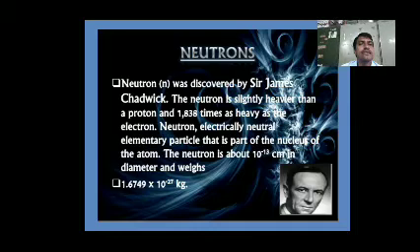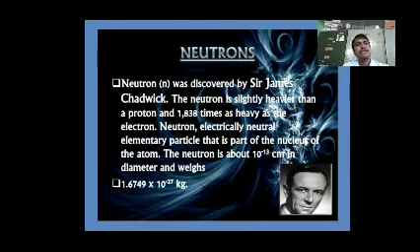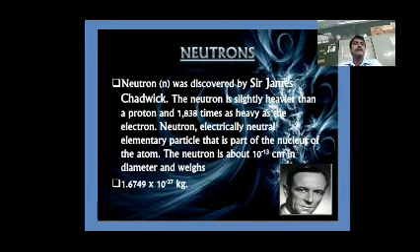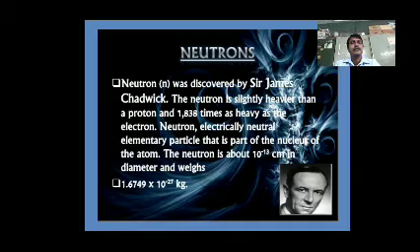The neutron is about 10 to the power of minus 13 centimeters in diameter, and weight 1.6749 into 10 to the power of minus 27 kilograms. These are the characteristics given by James Chadwick.